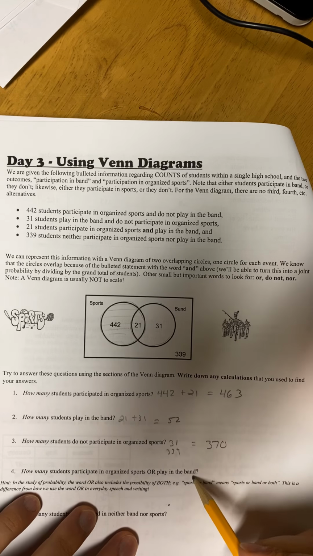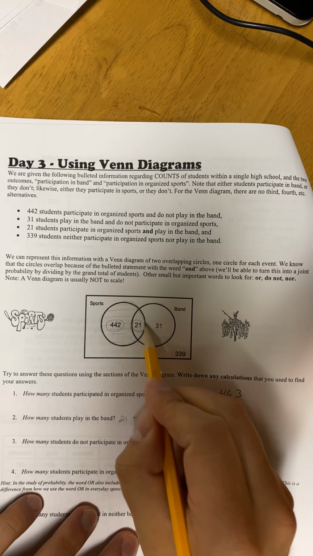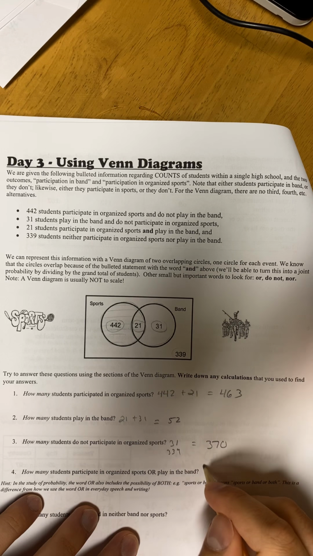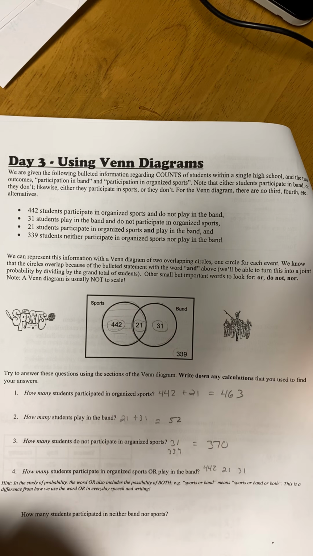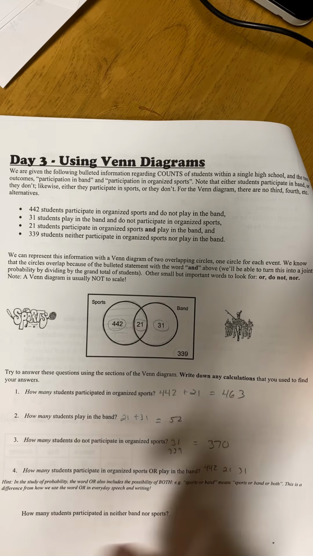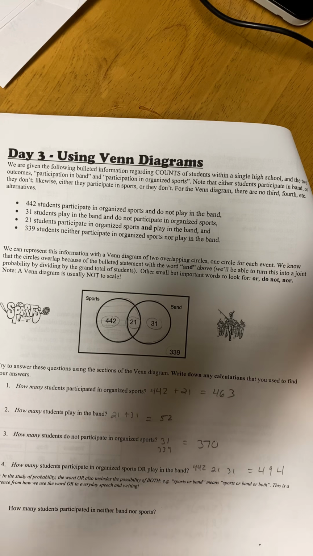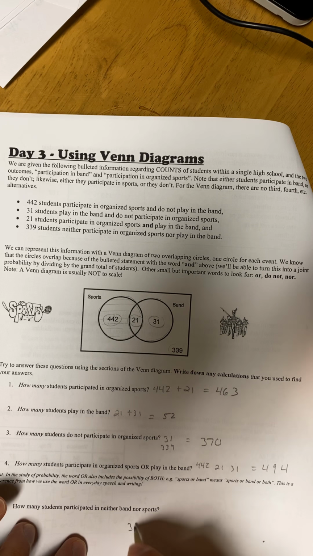How many students participated in sports or played in the band? Well, the only ones that didn't play sports or in the band are these people, but these played sports or in the band. So 442, 21, and 31, that's 494. How many students participated in neither sports nor band? That's 339.